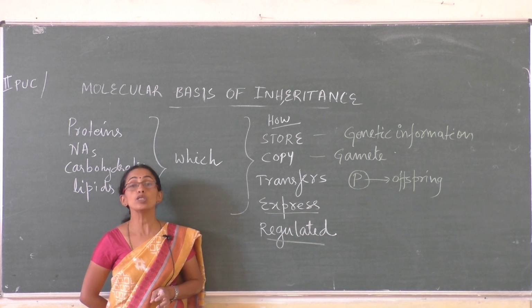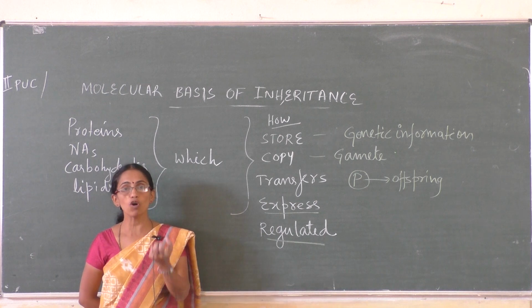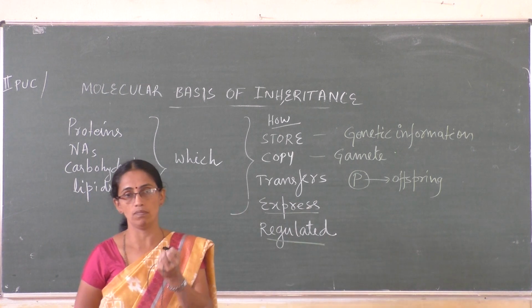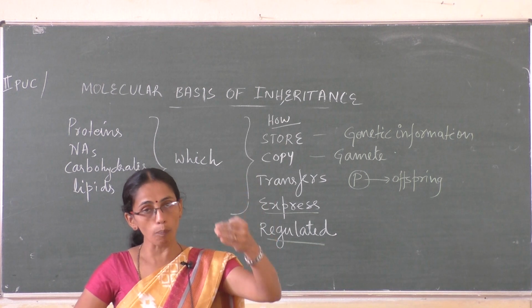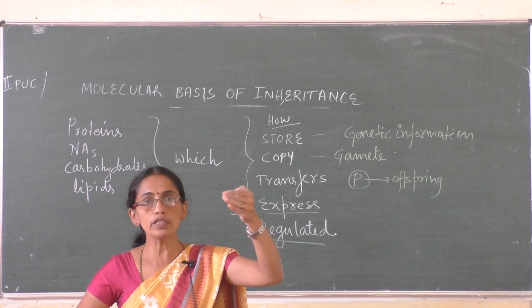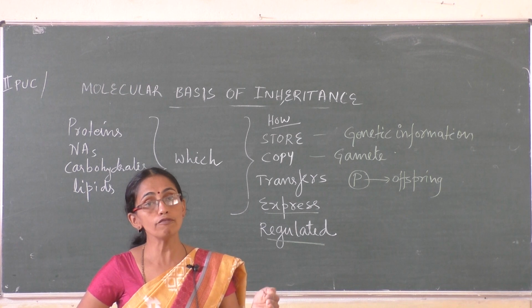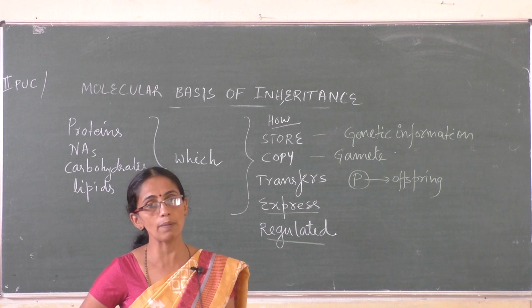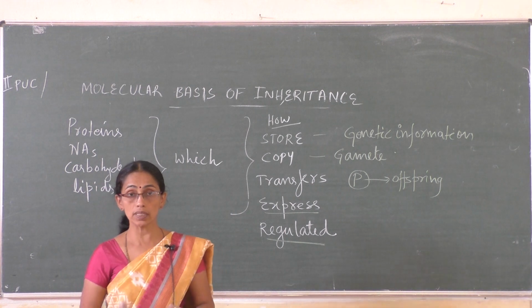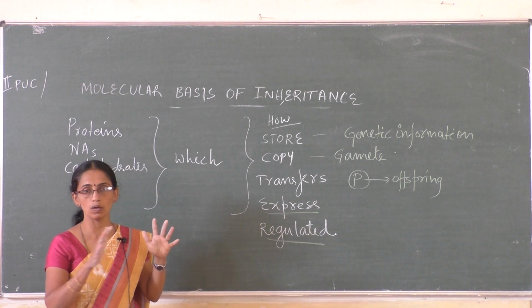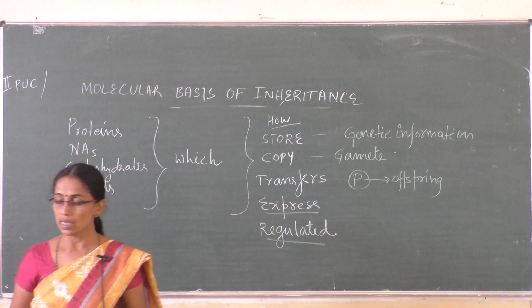How does that material store information, in what form, how is the information copied from the individual into the gamete, how is it transferred from the parent into the offspring, how is it expressed, how is it regulated? All these we are going to study in the chapter.